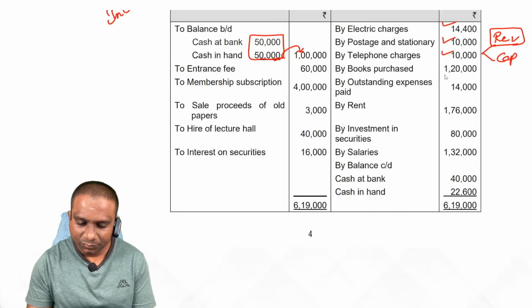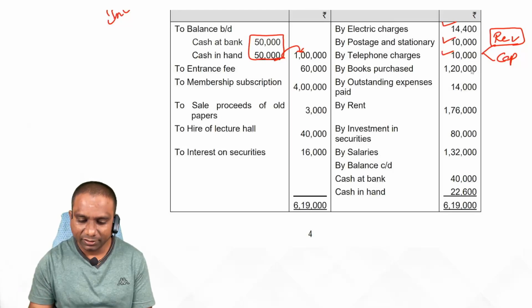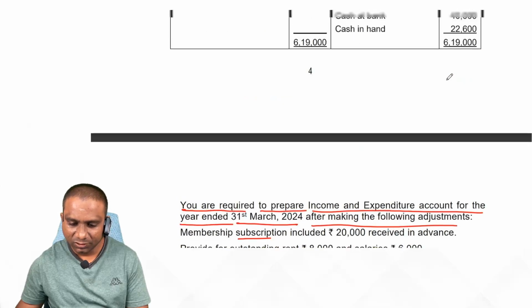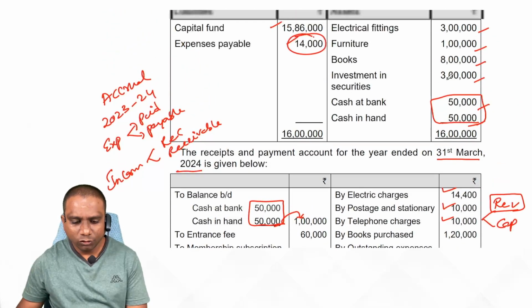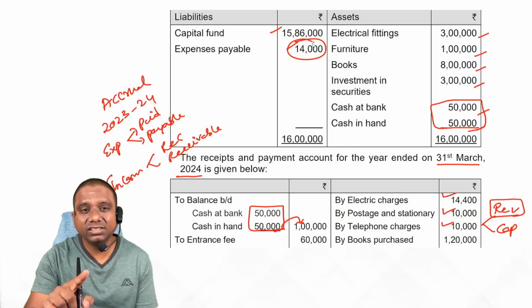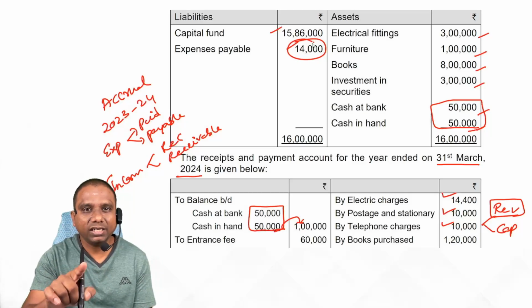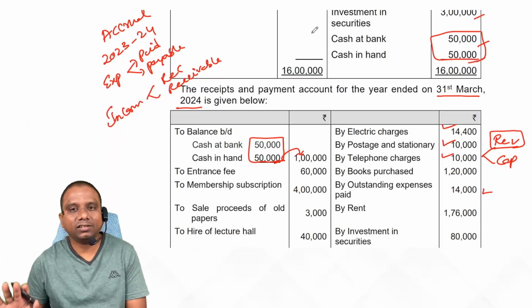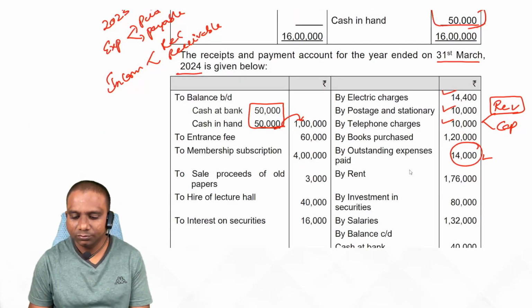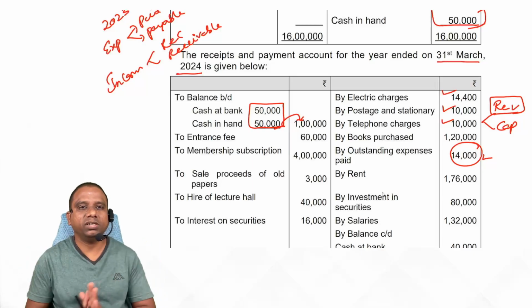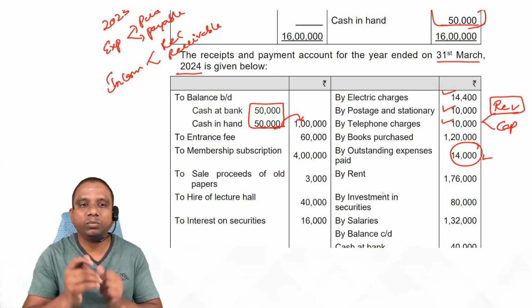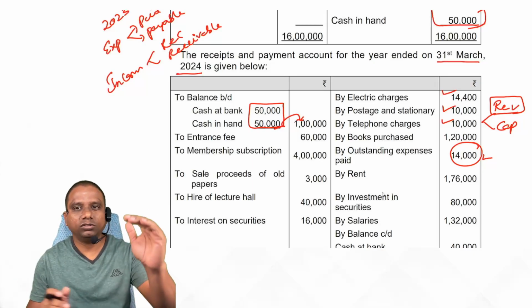Next one. Books purchased, this is an asset, paid. Outstanding expenses paid, 14,000. Observe, any adjustment for outstanding expenses? Yes. See, these 14,000 rupees, if you observe, were the previous year's closing balance, an outstanding amount payable. So a previous year expense we have paid in the current year, 14,000 matches. So this we will not show in the income and expenditure account. Don't show it by mistake. Why? Because these are expenses outstanding in the previous year. So ignore this. 14,000, ignore.